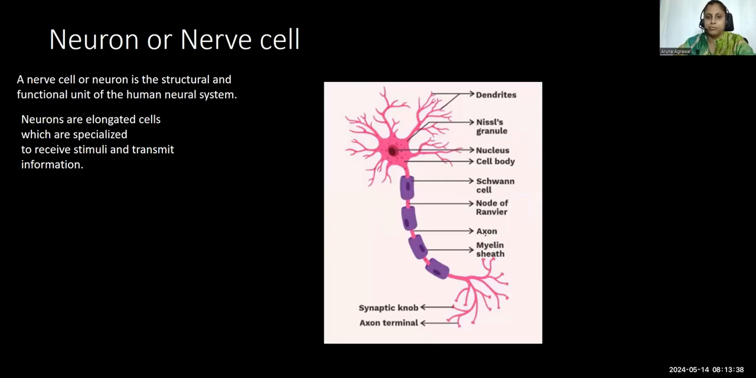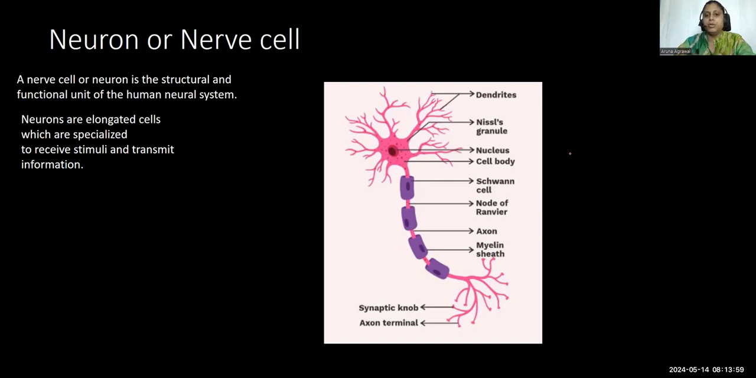So, hello students. Today we will discuss a very interesting topic, that is neuron or nerve cell, the structure of neuron or nerve cell. This topic is from grade 10, from the chapter Control and Coordination. So what is neuron actually?